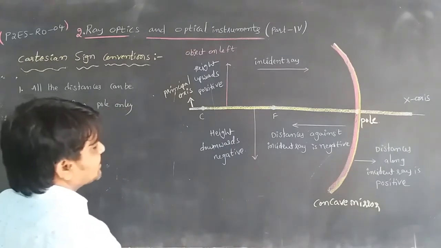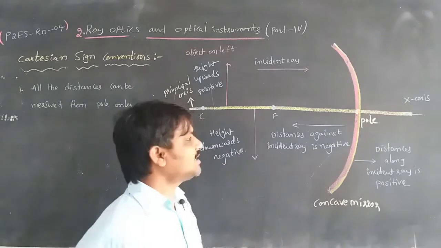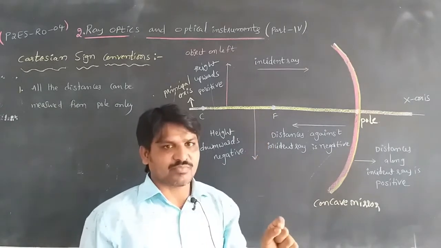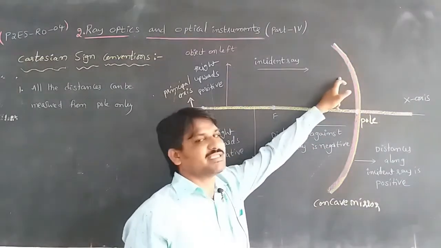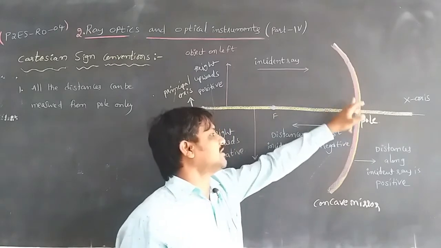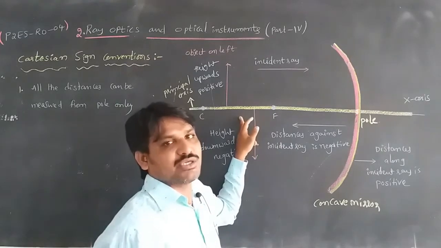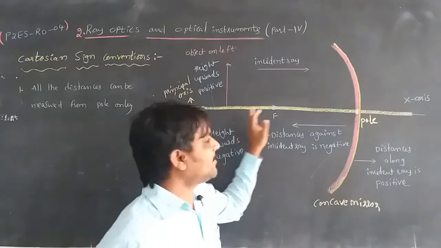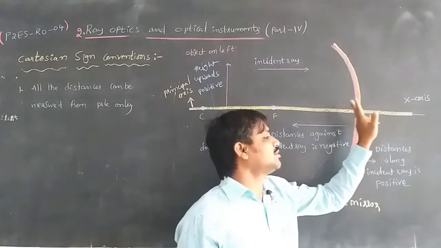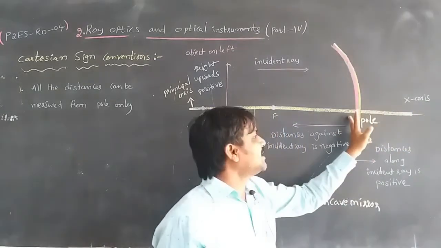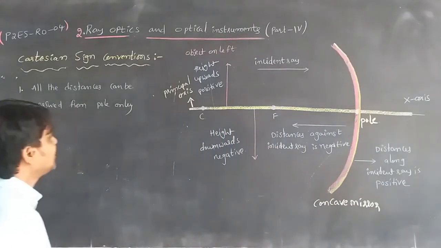In the case of distances measured from the pole, the principal axis is along the x-axis, and light is incident in this direction. If we measure values from the pole in this direction, those values are taken as negative. If light is moving in this direction and values are also taken in this direction only, then those values are taken as positive.